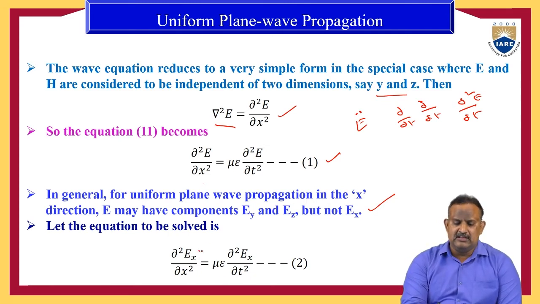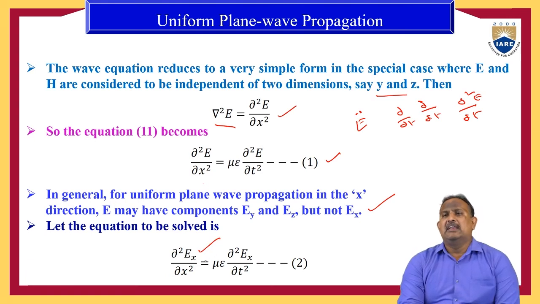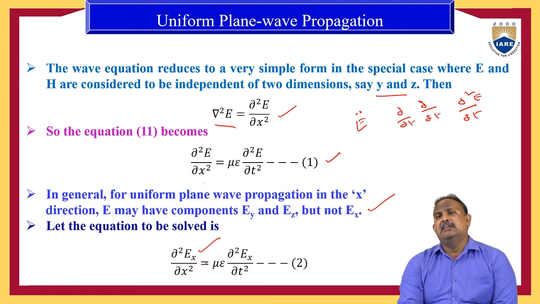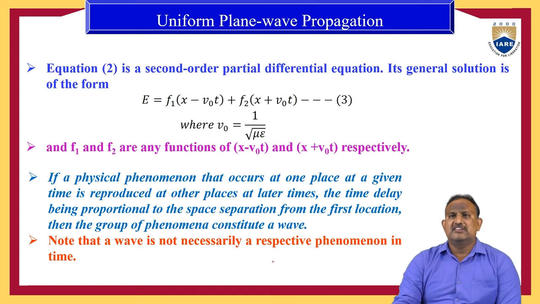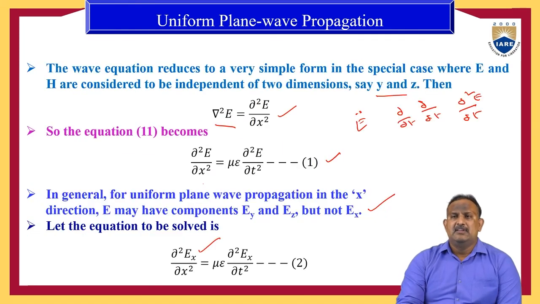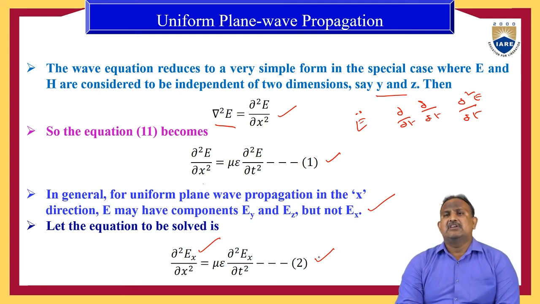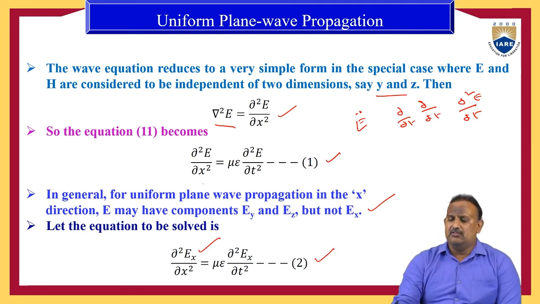It means we are assuming the wave is propagating along the x direction. When the wave propagates along the x direction, the wave equation can be expressed as ∂²Ex/∂x² is equal to mu epsilon into ∂²Ex/∂t². So here equation 2 is a second order differential equation, and if we solve it, we have two roots.